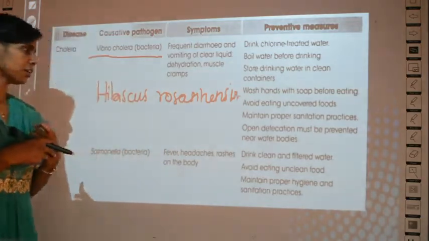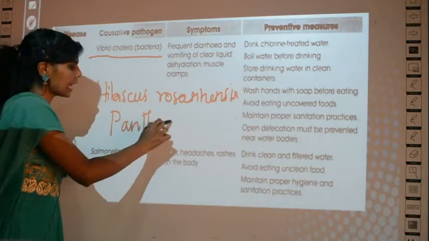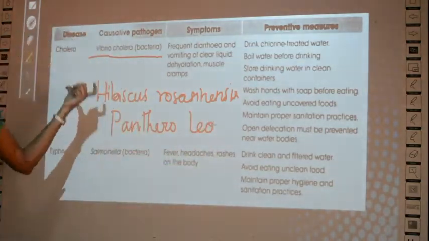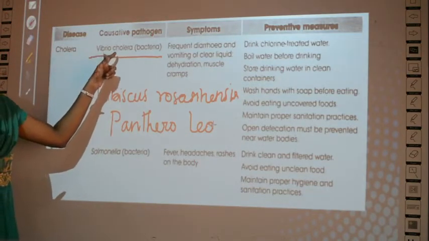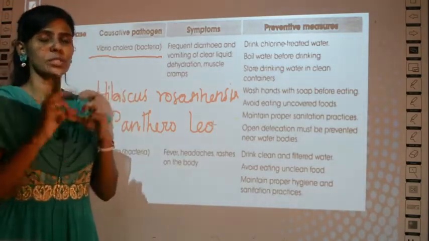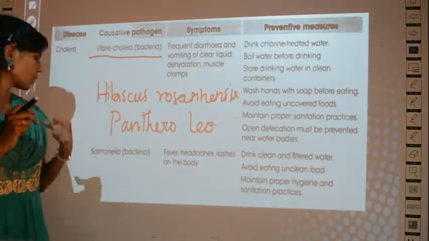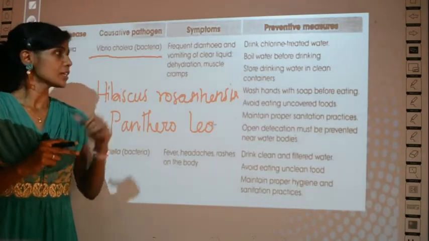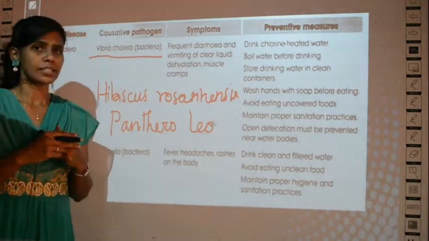For lion, what do you write? You write Panthera leo, P capital and L small, right? So similarly for Vibrio cholerae also, capital V and small c. This bacteria called Vibrio cholerae is the one which causes the disease called cholera. You have to memorize these words, Vibrio cholerae, Salmonella, these all you have to memorize. Clear? So Vibrio cholerae is the bacteria which causes the disease called cholera.